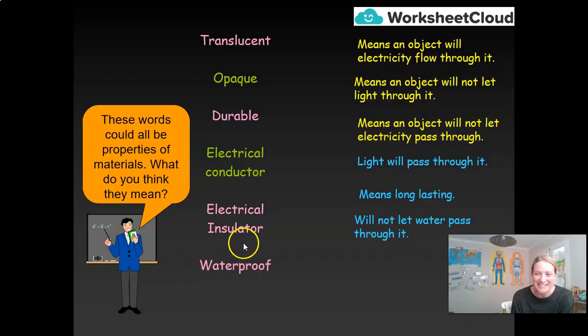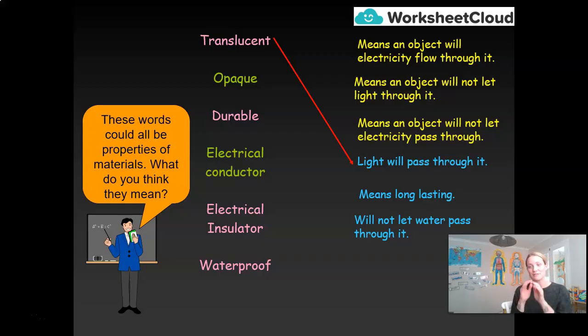Right, let's go through them. Translucent sounds very similar to transparent, and the meaning is also similar. A translucent object lets light pass through it. So a good example of this might be a lampshade, whereas glass is transparent and I can see totally through it. Translucent objects allow some light to come through them.